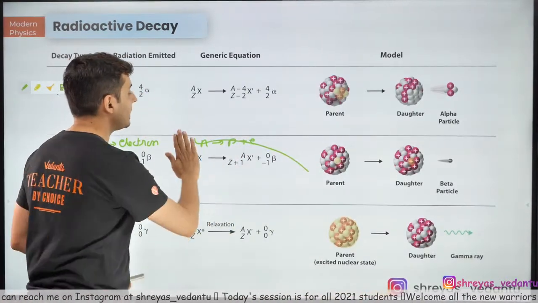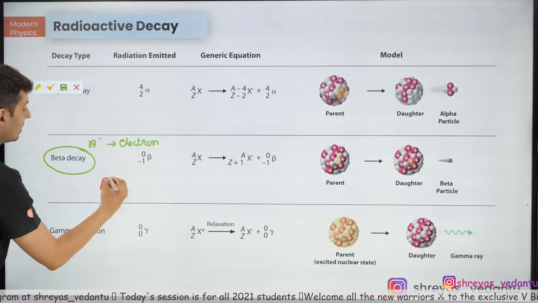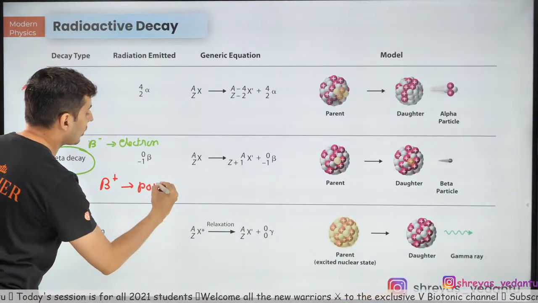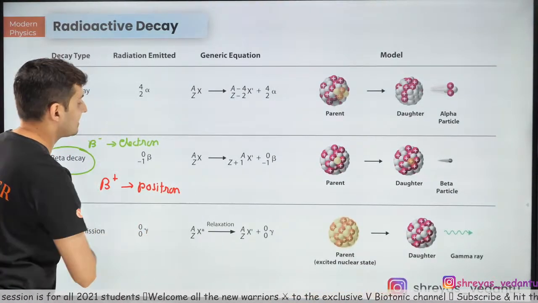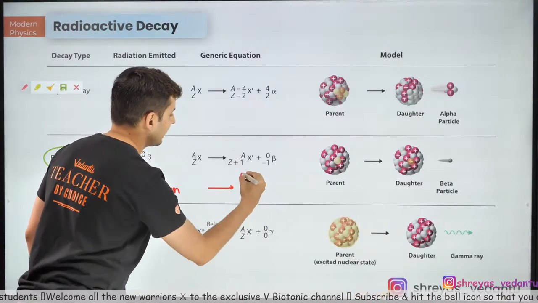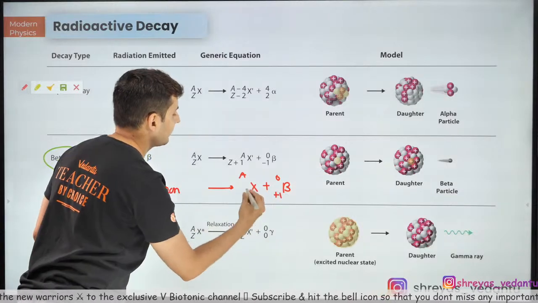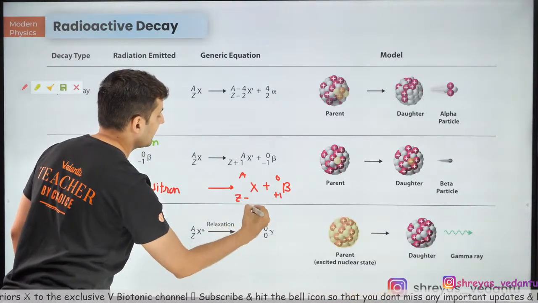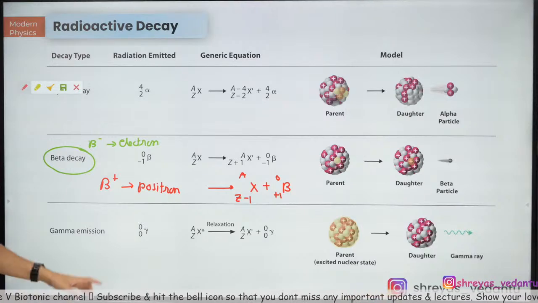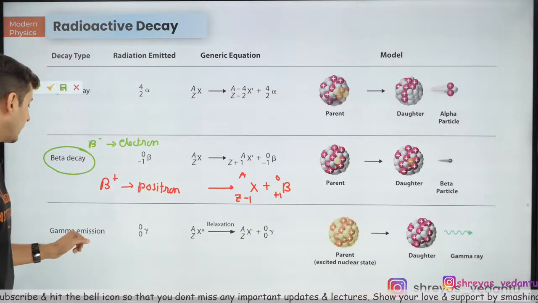Similarly, there is also something called beta plus decay. Have you heard about that? In a beta plus decay, a positron is emitted. This equation looks very similar except that instead of beta with minus 1 you put plus 1. So over here you will have Z minus 1. This is called plus beta decay. Keep this in mind. This is a positron. It's like the twin brother of an electron.